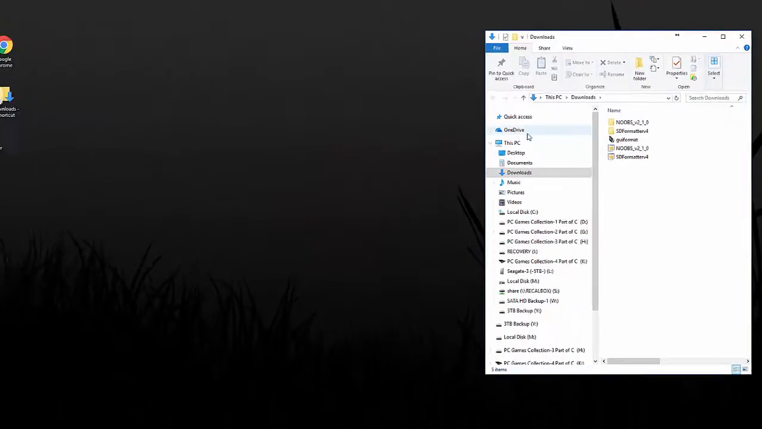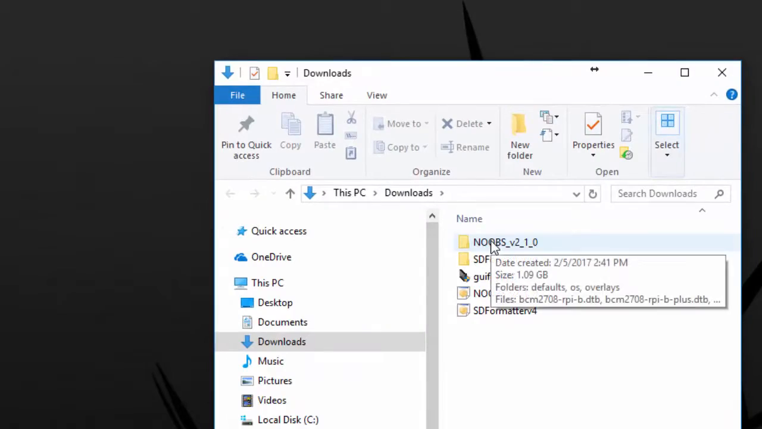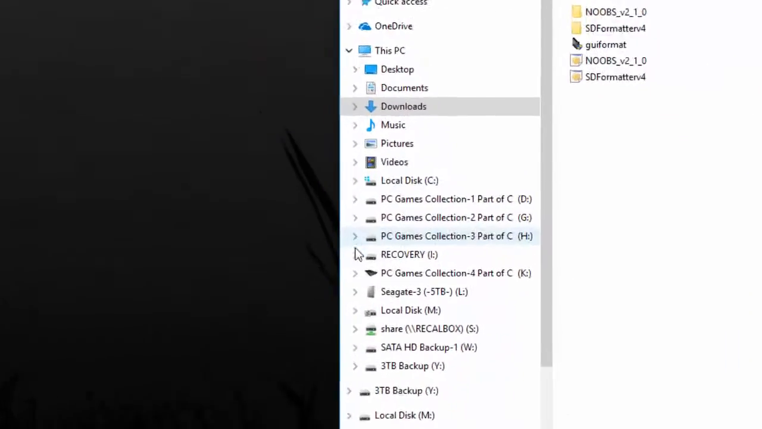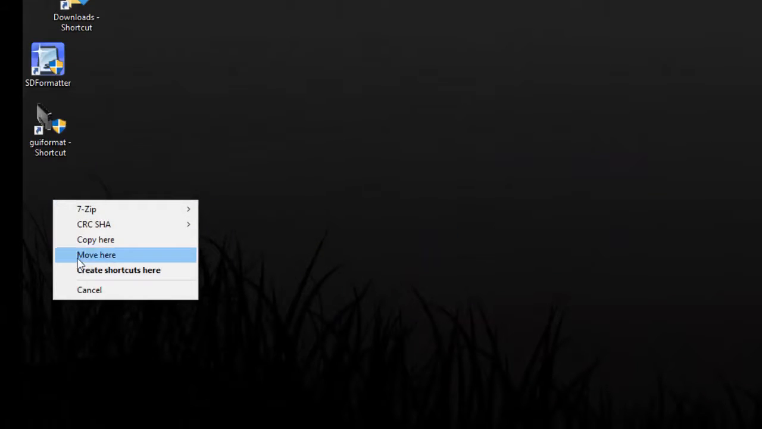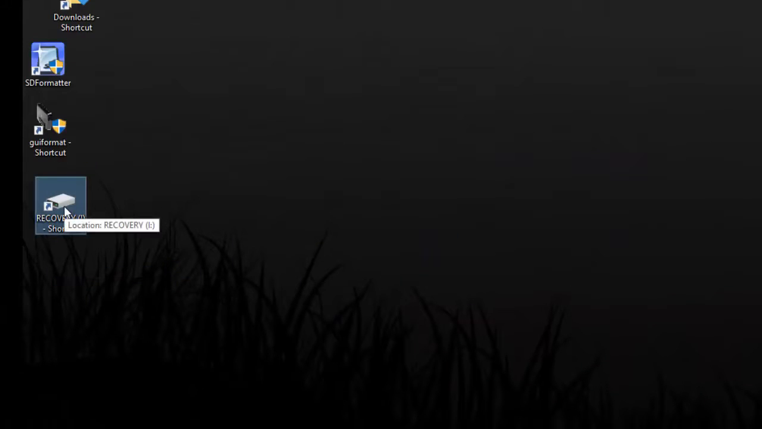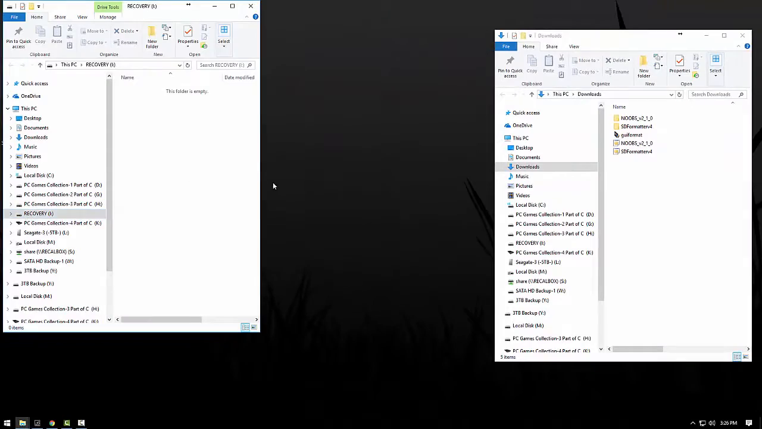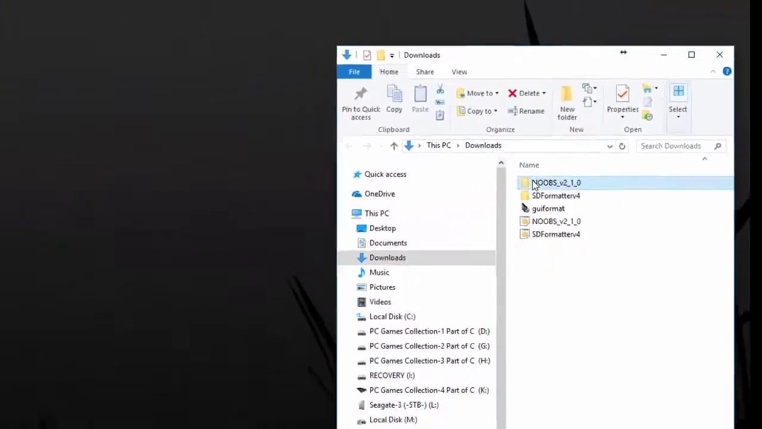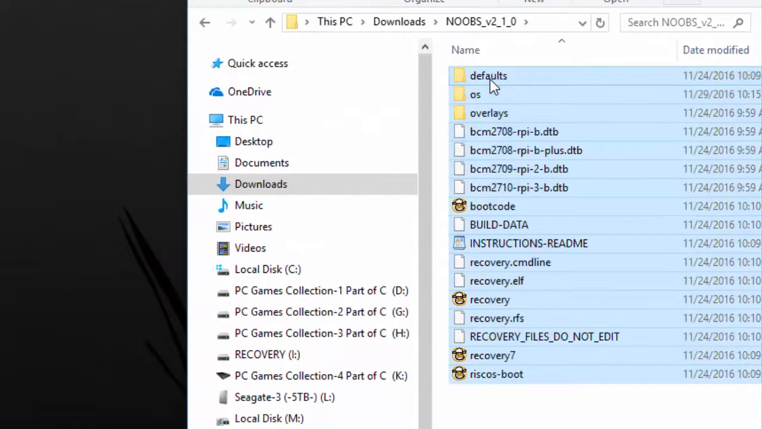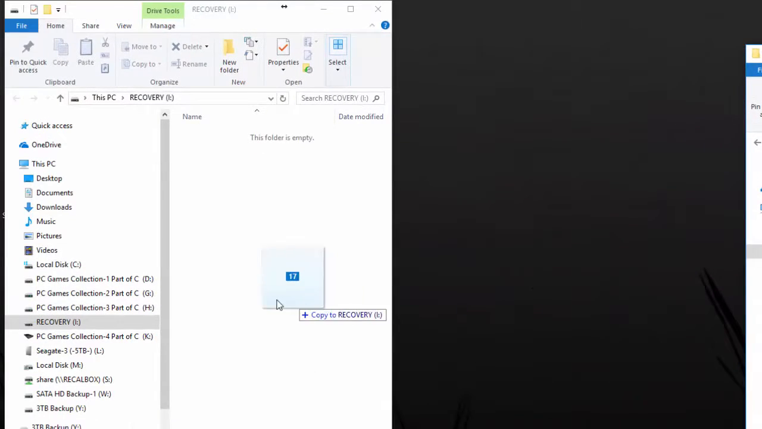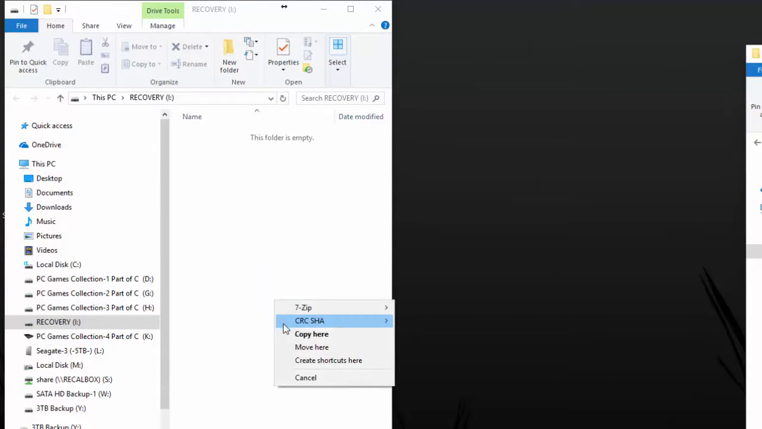Go ahead and open up the Downloads folder again and go to the Noobs folder. Open it up and let's make a shortcut here for our SD card that should be formatted already with nothing in it. Go back to the Noobs and make sure you copy everything inside that folder into your newly formatted SD card.